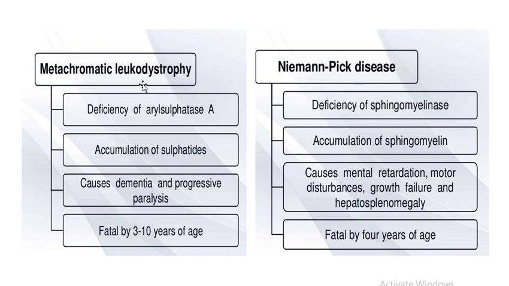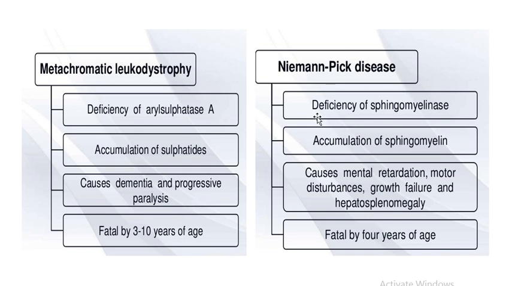In leukodystrophy, there is deficiency of aryl sulfatase. Due to the deficiency of aryl sulfatase, there is accumulation of sulfatides. The accumulation of sulfatides causes dementia and progressive paralysis. And this disease becomes fatal by the age of 3 to 10 years. The Niemann-Pick's disease.